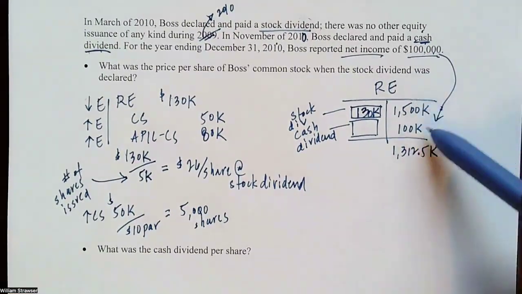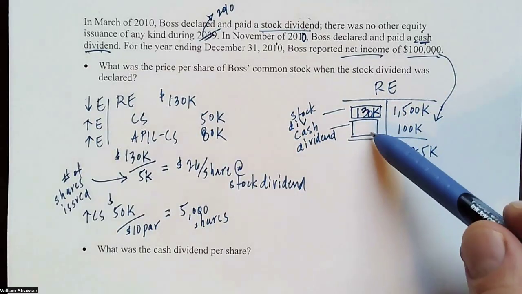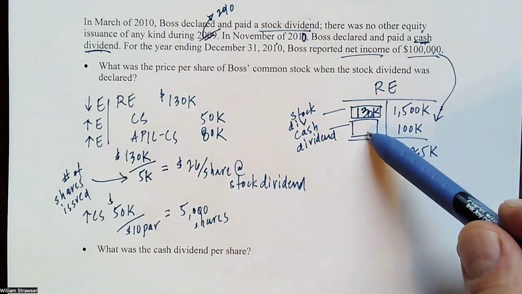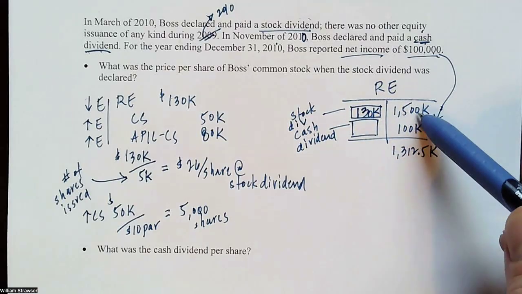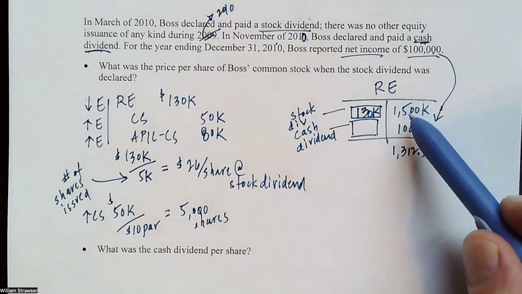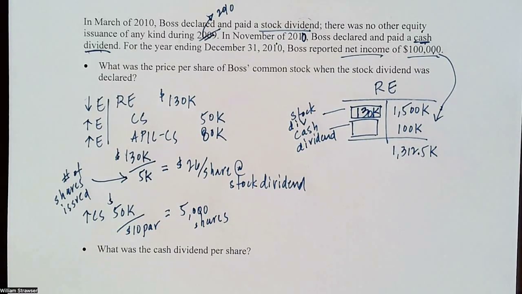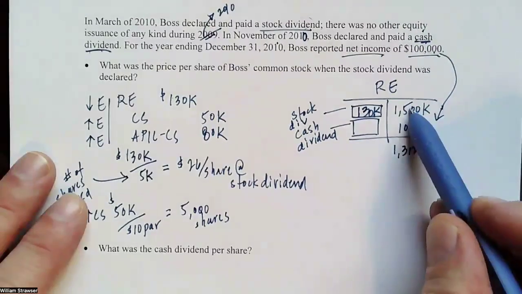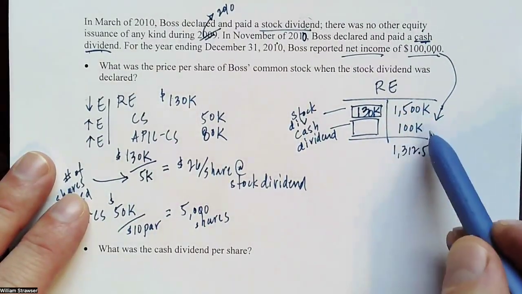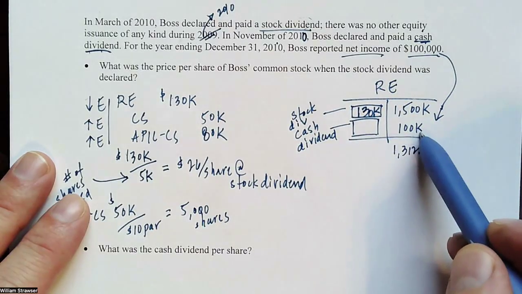All right. So now we just need to figure out, well, how much was the total cash dividend? We can do that now because we've limited the number of variables here. We only have to solve for the cash dividend. So this would be 1.6 million. If we take 130,000 from 1.6 million, the two credit amounts added together, subtract off the amount of that stock dividend, its reduction to retained earnings, I would have had just from the beginning balance, the net income, and the stock dividend, 1.47 million.